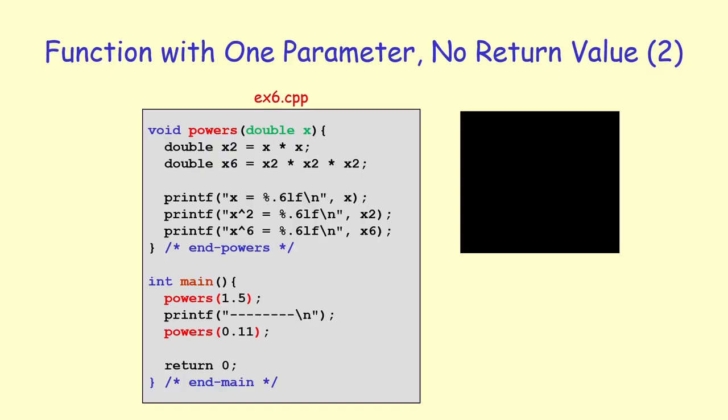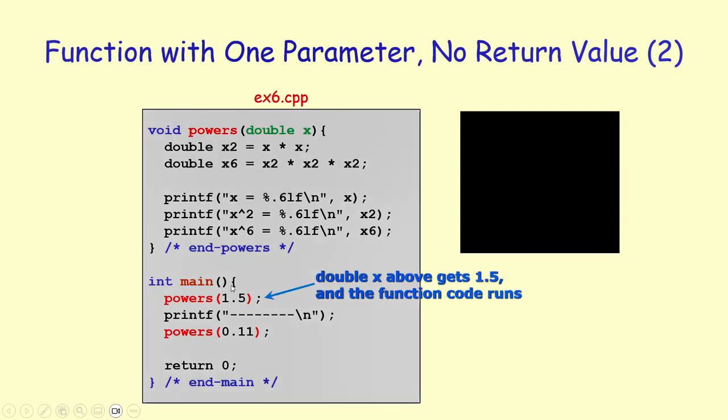Let's continue with our function examples. Here is a function powers that takes a parameter, double x, and returns nothing. It computes x squared and x to the 6 and prints them on the screen. So x squared, and x to the 6. The first time I make the call, I am passing 1.5 as the argument.